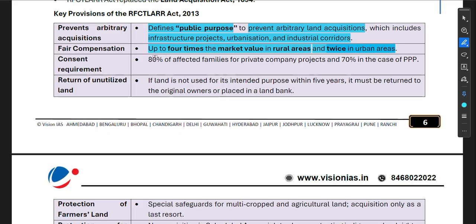Now, consent requirement: 80% of affected families for private company projects and 70% in case of PPP. So let's take an example that there are around 10 families living, 10 houses, where there is going to be an infrastructure project or urbanization or industrial corridor. Out of 10, 8 must give their consent, and only after this can the land acquisition happen. And in case of PPP, public private partnership, 70%, so 7 out of 10.